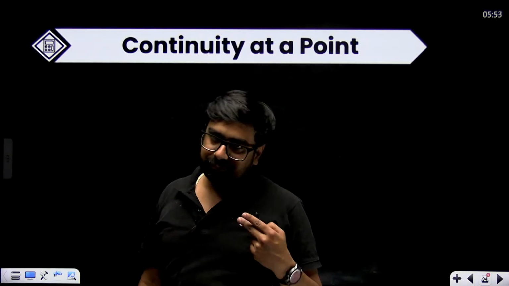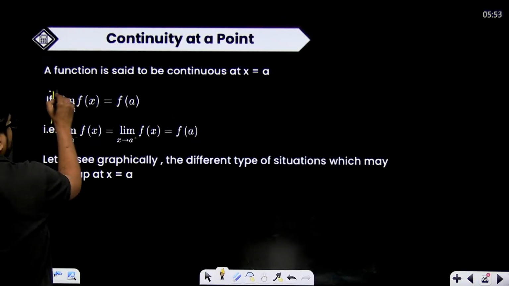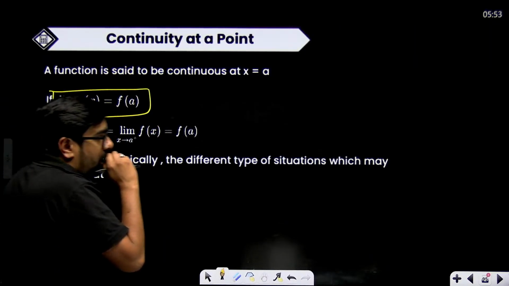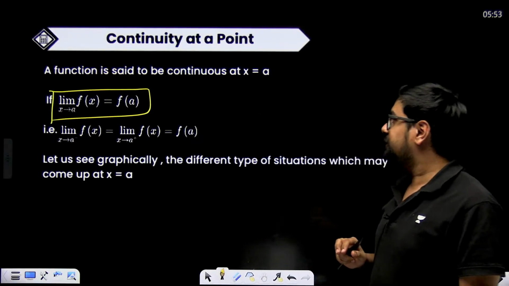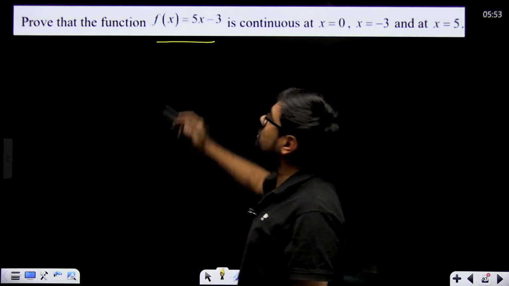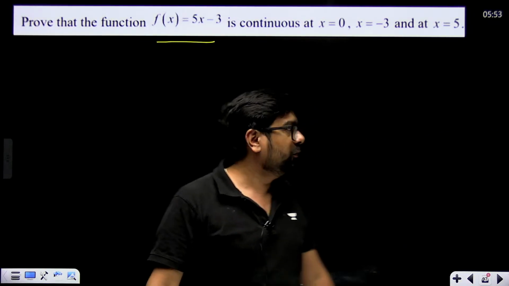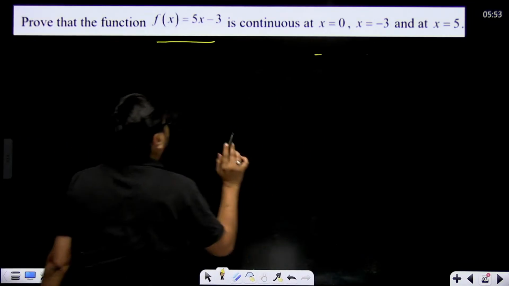Continuity at a point. Next thing, how to check continuity at a point? Simply, limit. Suppose you are supposed to check continuity for a simple function. Okay, let's do it with questions. Suppose, prove that this function is continuous. How do we prove it? We'll check continuity at 0, at -3 and at -5.